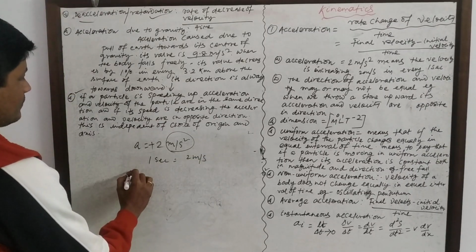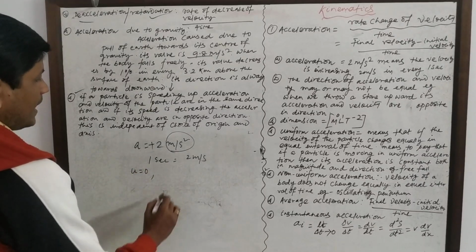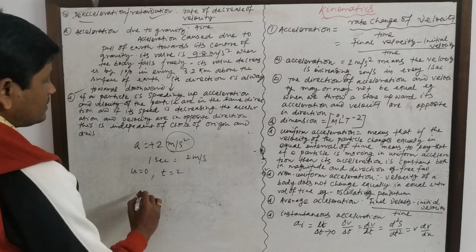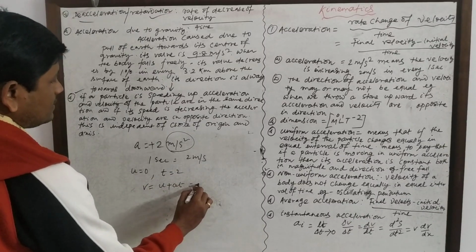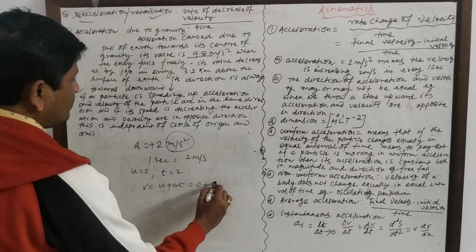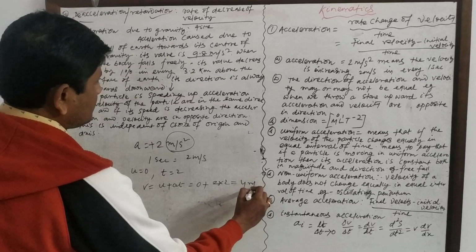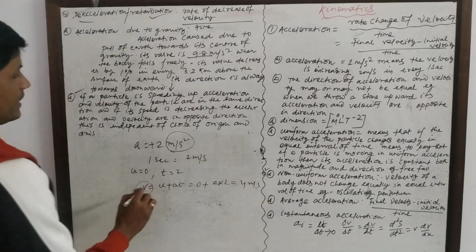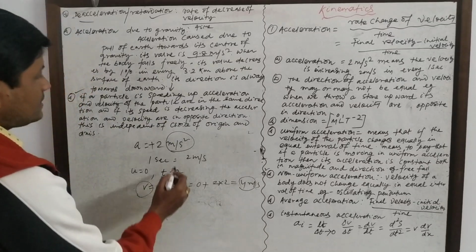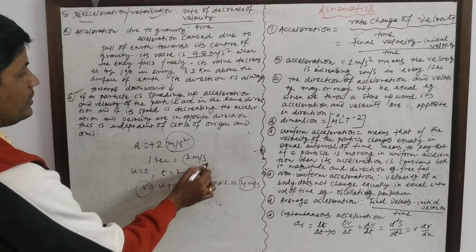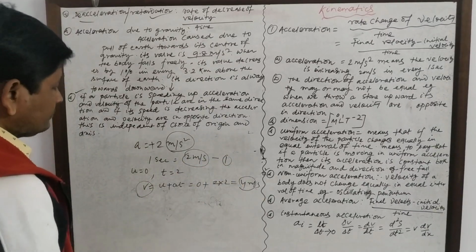If starting from rest, that is u is equal to 0, then at time t equal to 2 seconds, its velocity v is equal to u plus at, that is 0 plus 2 into 2, which is 4 meter per second. The final velocity after 2 seconds will be 4 meter per second, that is, it is increasing at the rate of 2 meter per second in 1 second.